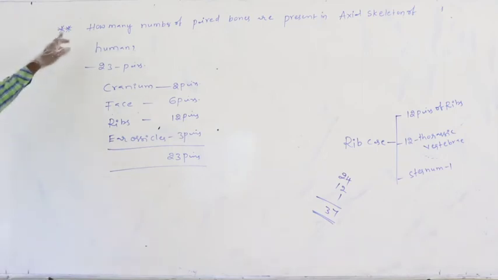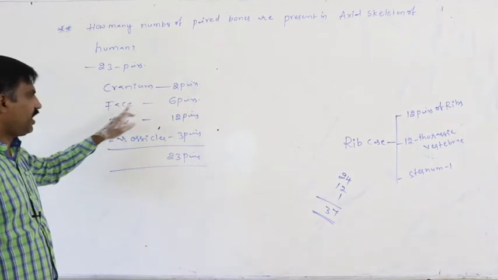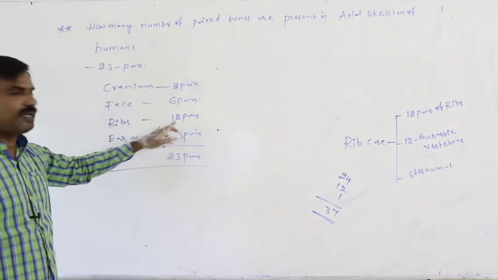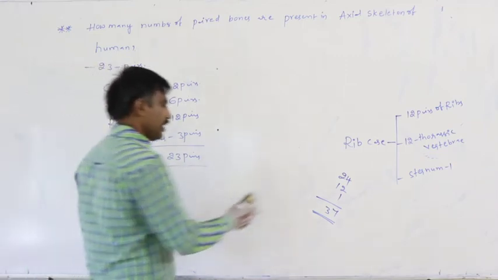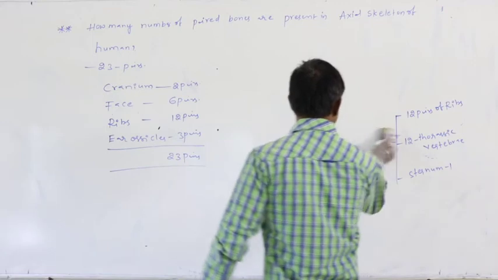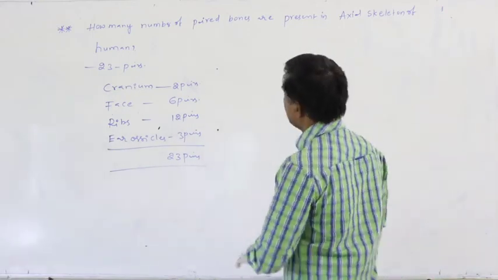So in the axial skeleton of a human, totally 23 pairs of paired bones are present. Of that, in the cranium 2 pairs, in the face 6 pairs, in the ribs 12 pairs, and ear ossicles are 3 pairs. Totally they are 23 pairs.